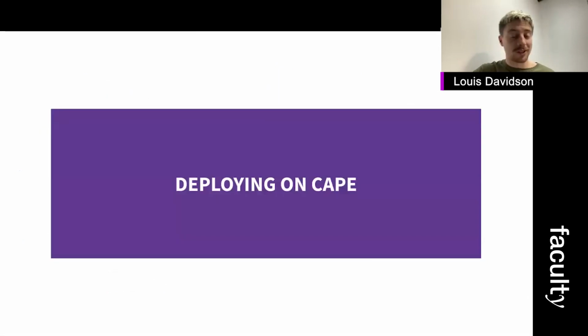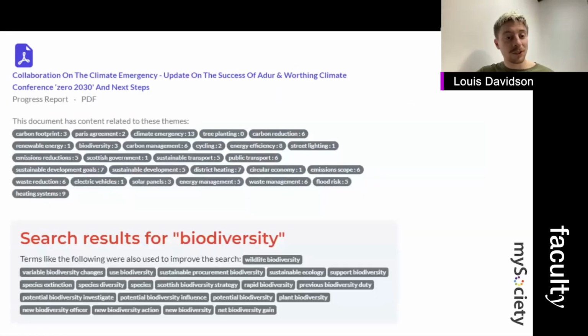All that's left is to put this online. Here we see one of these plans with these useful tags, meaning we know a lot about what this plan is about without having to read through the entire text. We'll get an example of our semantic search. We've stayed conservative here with quite a high threshold similarity score, but we're still getting useful topics come out like species extinction, species diversity, and sustainable ecology.